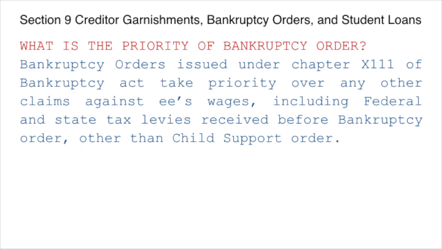So if the employee has multiple orders like federal tax levies, creditor garnishments, and child support orders, the employer will only be responsible for still withholding for the child support order, and the rest will be taken care of by the trustee appointed by the bankruptcy court.